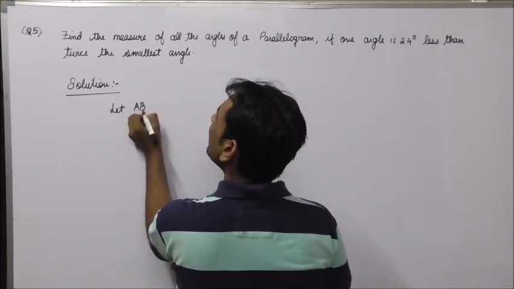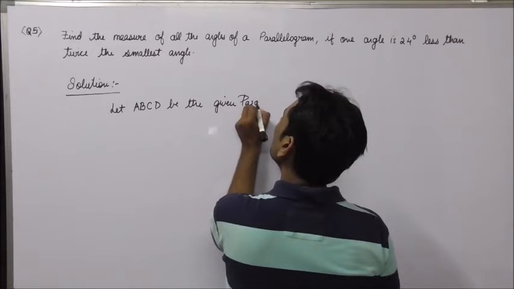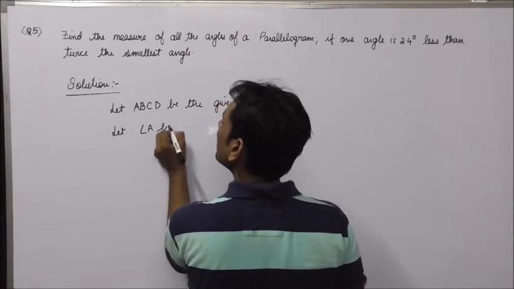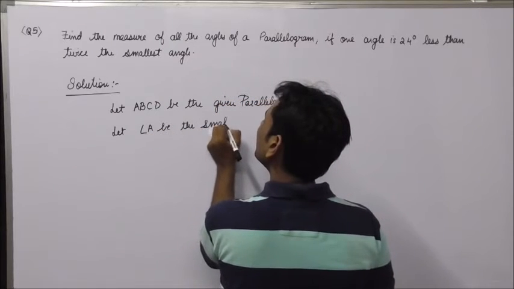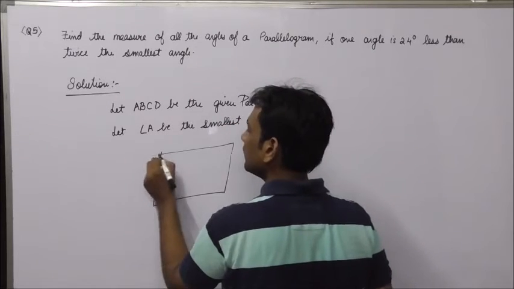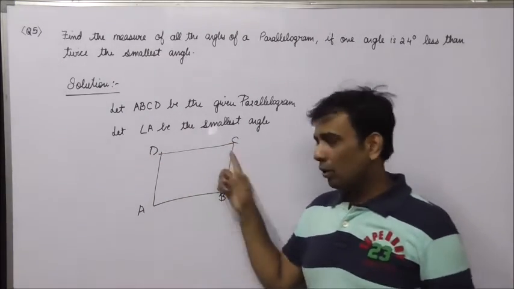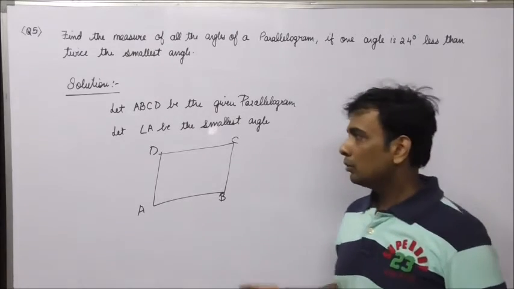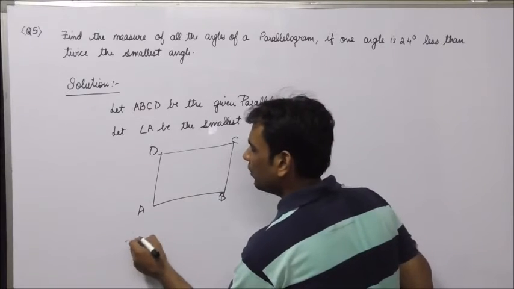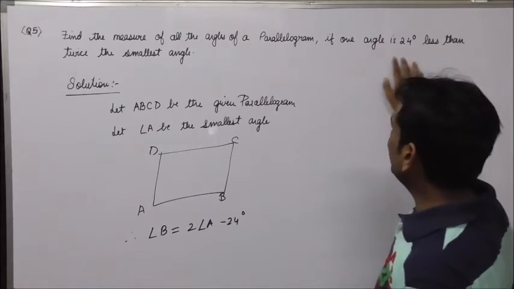Let ABCD be the given parallelogram and let angle A be the smallest angle. So I can say that ABCD is a parallelogram and A is the smallest angle. Now A and C are equal, reason: opposite angles of a parallelogram, so the other angle will be B or D. I take B, therefore B is twice angle A minus 24 degree.